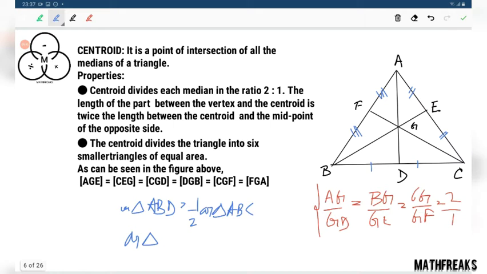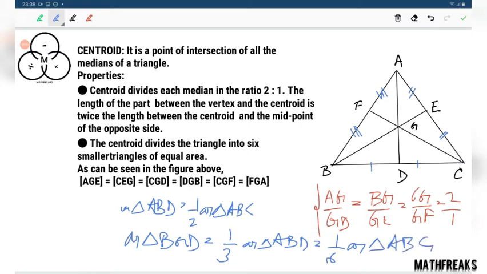Area of triangle BGD will be 1 by 3 of area of triangle ABD, which equals 1 by 6 of area of triangle ABC. So all the smaller triangles so formed, like this triangle BGD, have area 1 by 6 of area of triangle ABC.